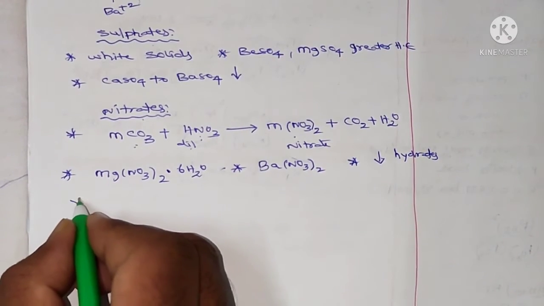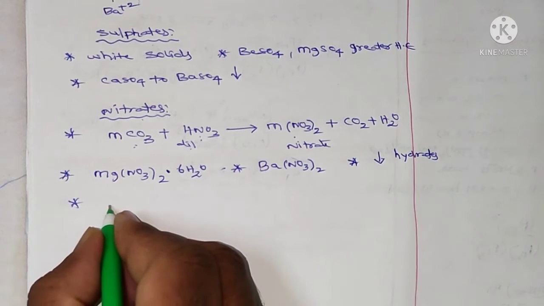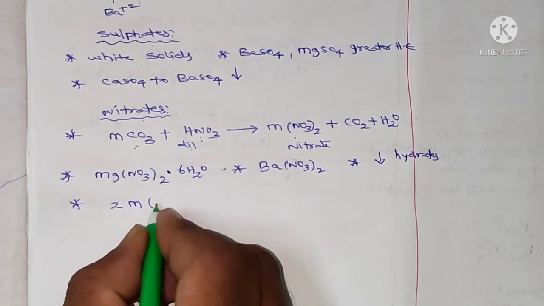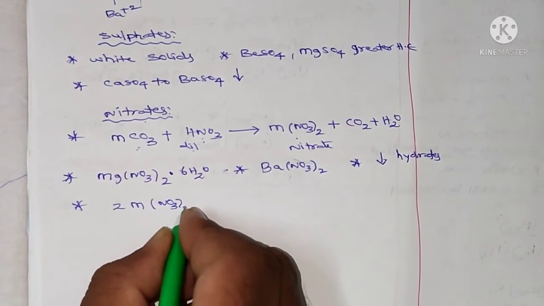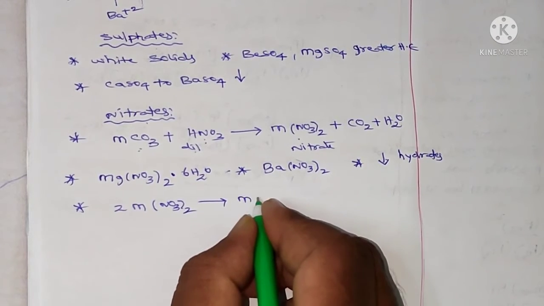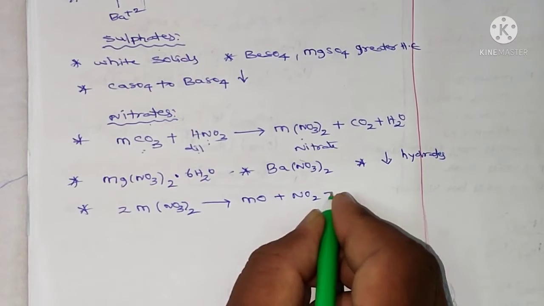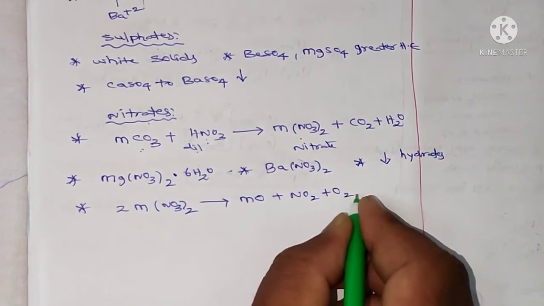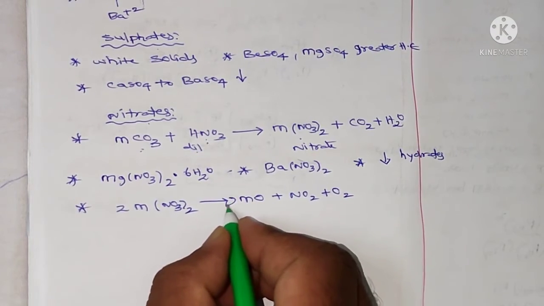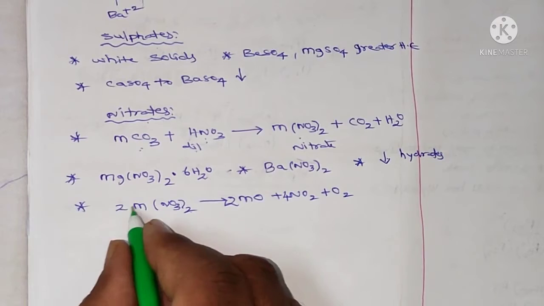And all nitrates decompose on heating to give oxides. So let me take a general nitrate formula. M(NO3)2 gives rise to metal oxide plus NO2 plus O2. So here 2 and here 4. 2 into 2, 4.